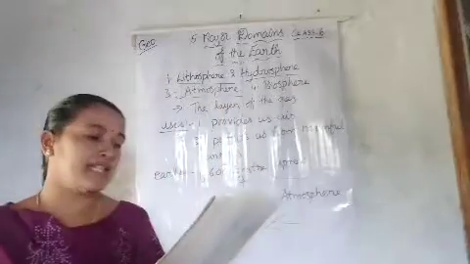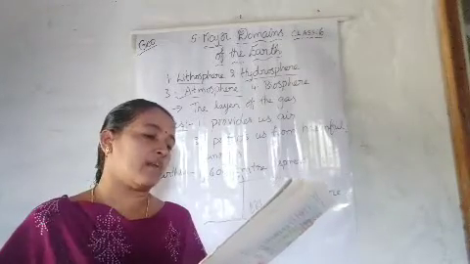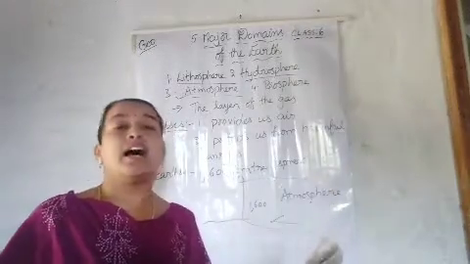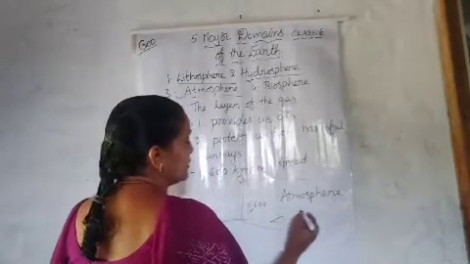Next, the atmosphere is divided into 5 layers based on composition, temperature and other properties.